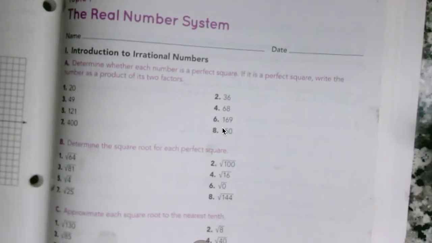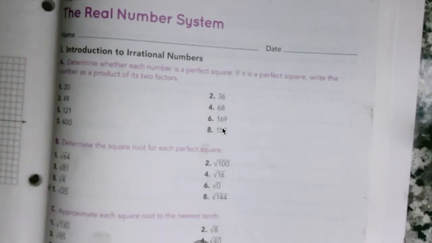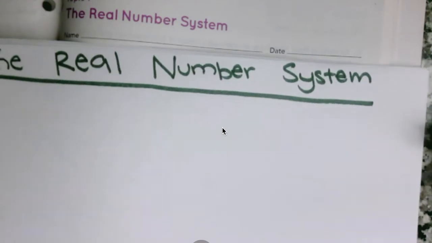So the last thing we covered in class was systems of equations, and that ended on page 108. So now I need you to get your workbooks and turn to page 109. Also grab some notebook paper because I need you to take some notes. Not a lot of notes. Okay, so feel free to pause and play anytime. Title your paper, The Real Number System.